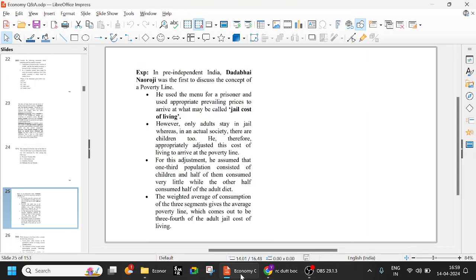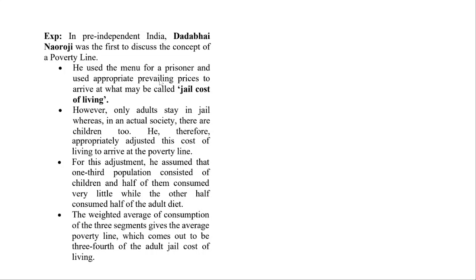So if you look at pre-independent India, Dadabhai Naoroji was the first to discuss the concept of poverty line. Okay, later on, we had several committees like Tendulkar Committee, etc. All those things are also very important from an economic point of view. But in general, one of the first persons to discuss the concept of poverty line was Dadabhai Naoroji, and he